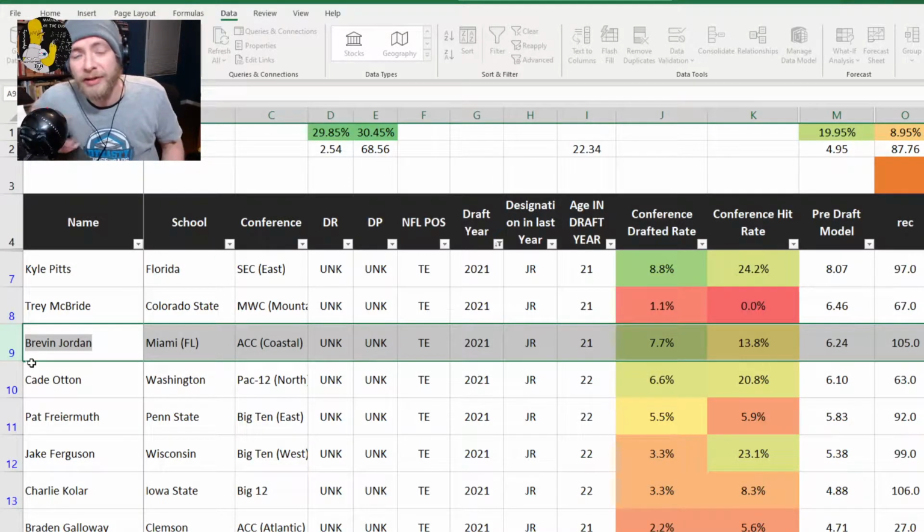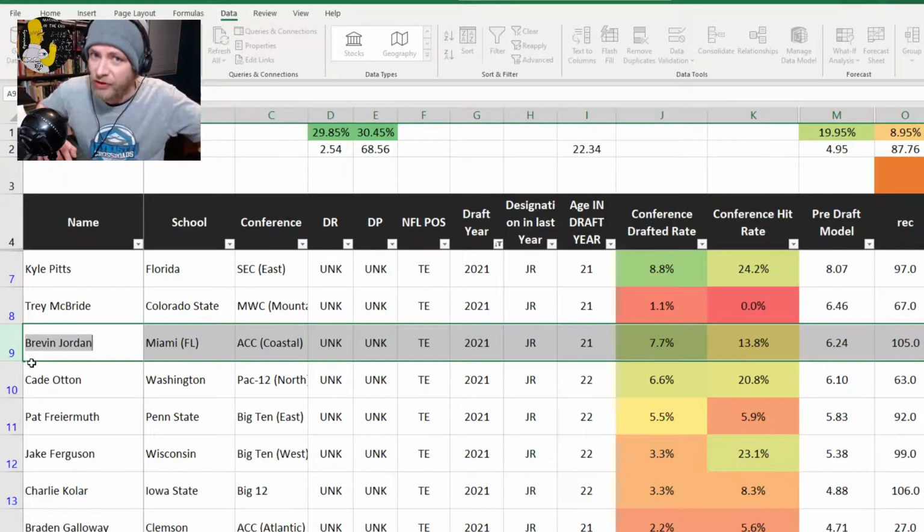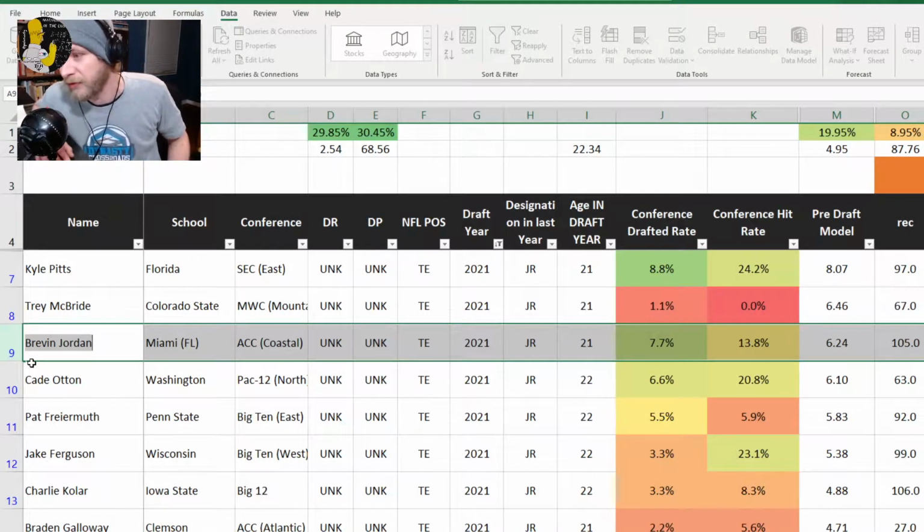Now, something I don't understand about this draft class of tight ends is they profile significantly better than last year's class, even though we saw some interesting production for some of those lower drafted tight ends last year. My typical rule is trade for last year's tight ends, by the way, which is where we're spiraling towards at the end of this video.